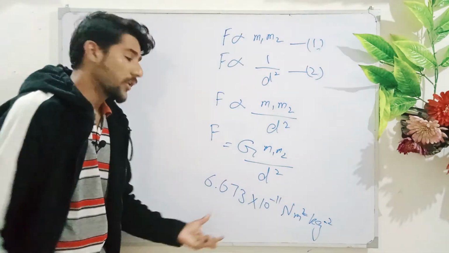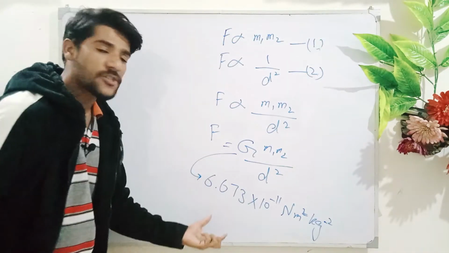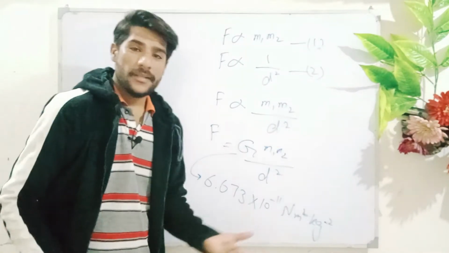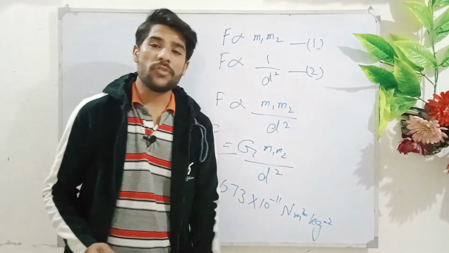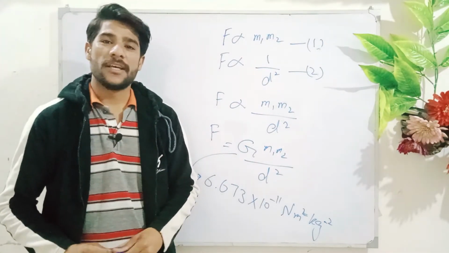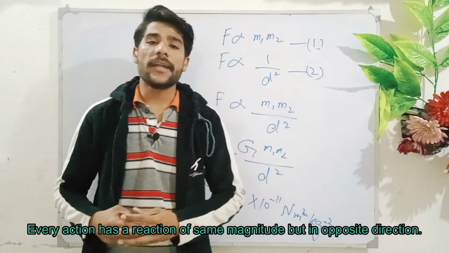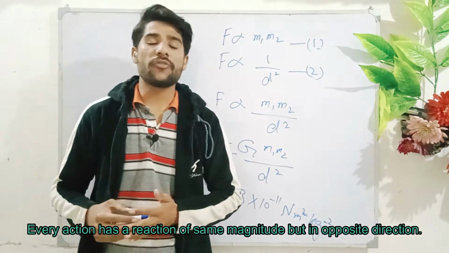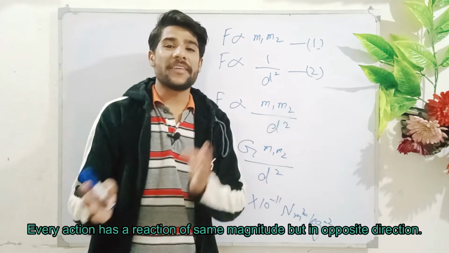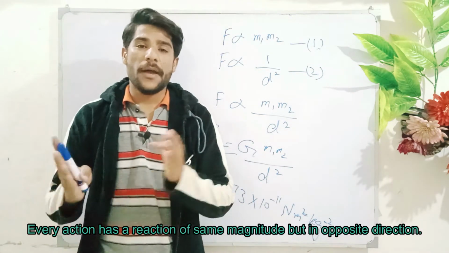Due to the value of G being very small, we feel the force of gravity as negligible. This law is related to Newton's third law of motion. Newton's third law of motion also states that every action has a reaction force in the opposite direction.